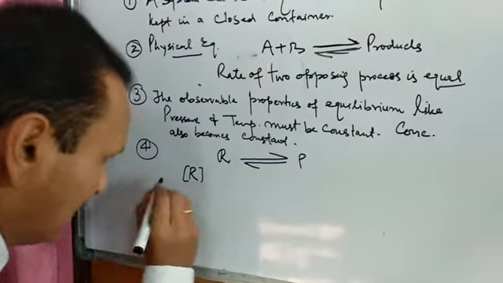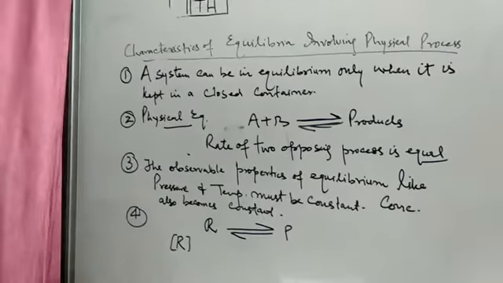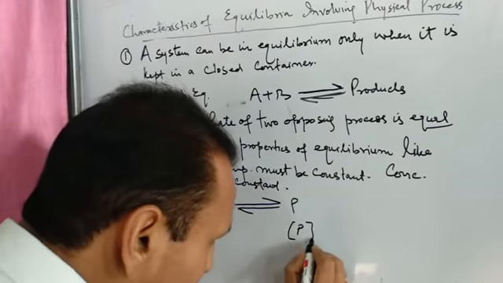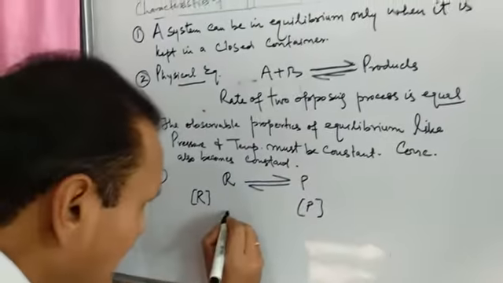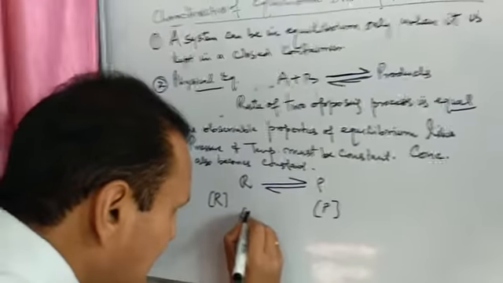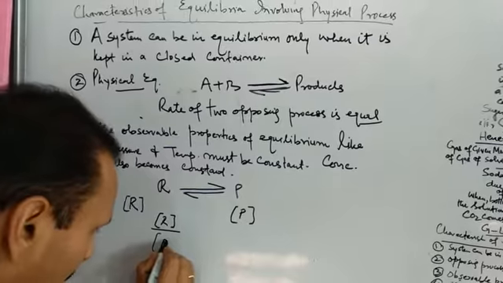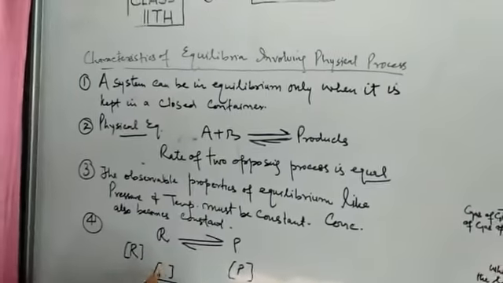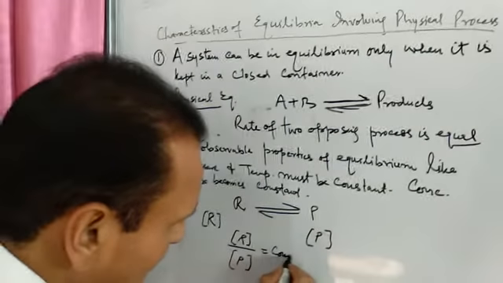When we keep something in square brackets, that indicates the concentration of reactants. Similarly, this is the concentration of products. So the ratio of the concentration of reactants and products should always be constant.